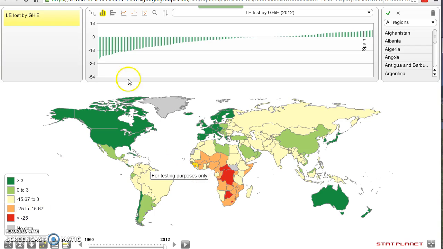In fact, I believe this is the worst one in the world. So if you're born in Sierra Leone, on average you live 30 years less than what would be expected if we had global health equity.